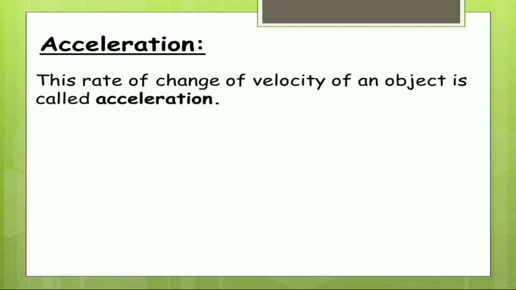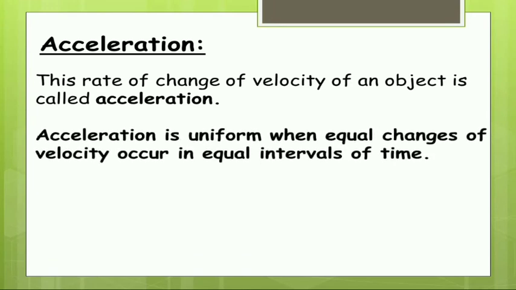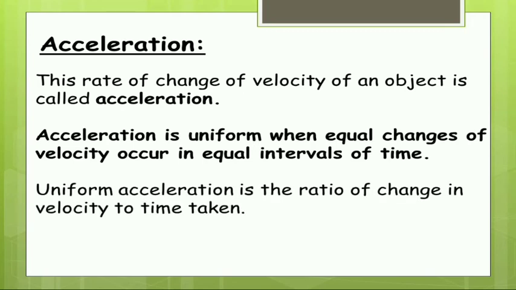So coming to the definition, the rate of change of velocity of an object is called acceleration. Acceleration is uniform when equal changes of velocity occur in equal intervals of time. Then that is called uniform acceleration. And uniform acceleration is the ratio of change in the velocity to the time taken. This is the formula based definition.